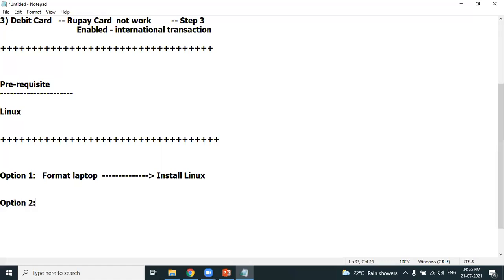Option 2, this is a better option. Instead of formatting the laptop, you can install Linux on VMware. I hope many of you already know this, but let's have a quick discussion.